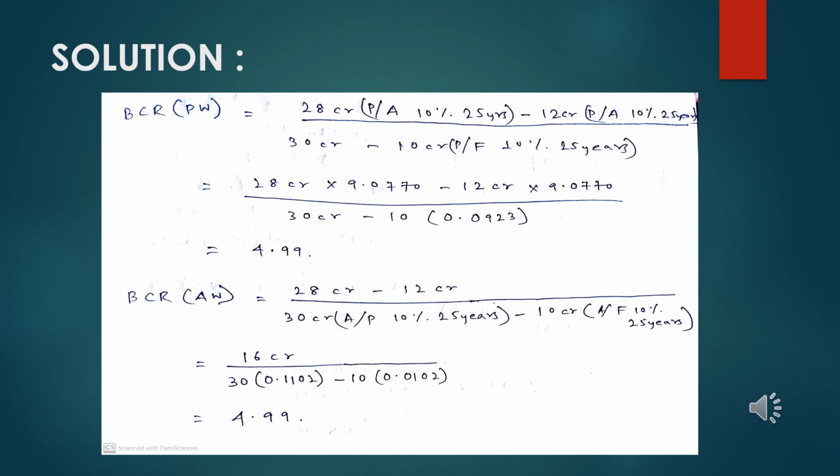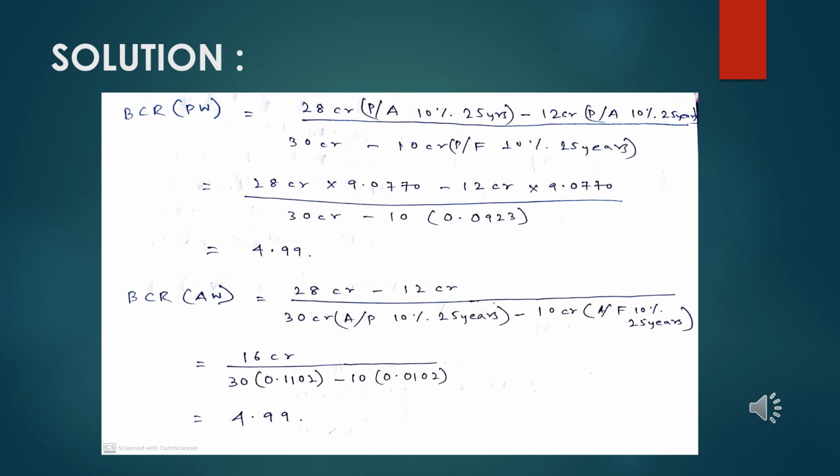So the 28 crore of annual revenue earned will be treated as positive, which is annual turned into present with the help of 10% and 25 years. From there, the annual maintenance cost of 12 crore will be deducted, which is also an annual worth, basically turned back into present worth with the help of 10% and 25 years.